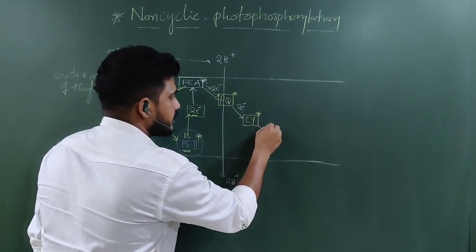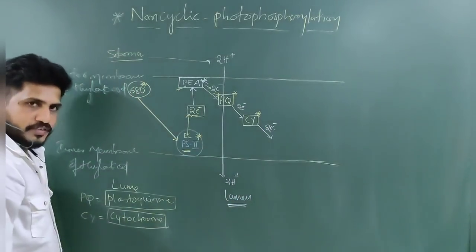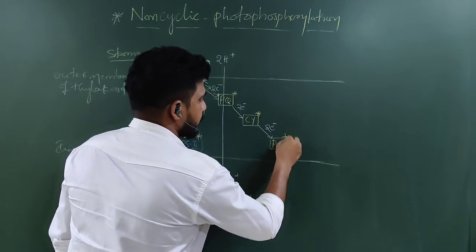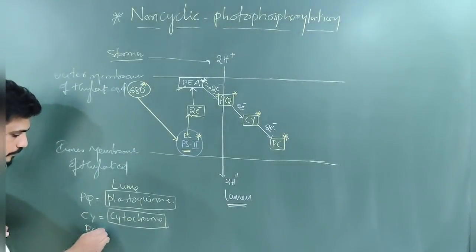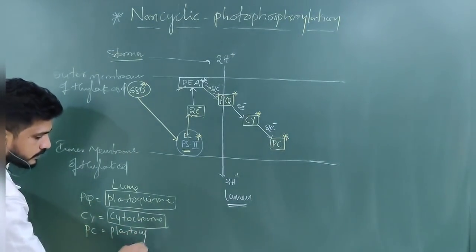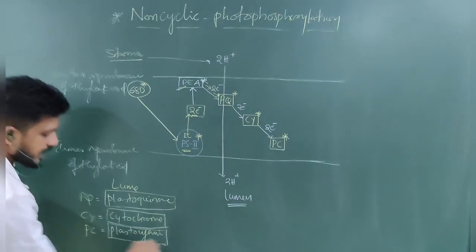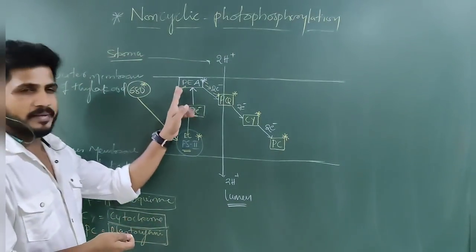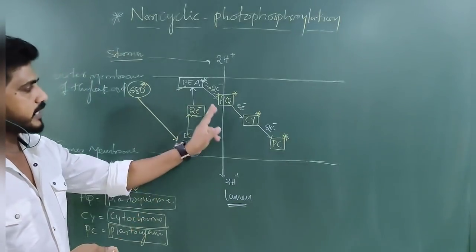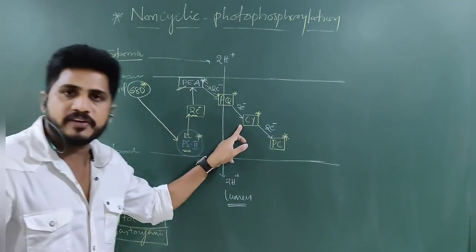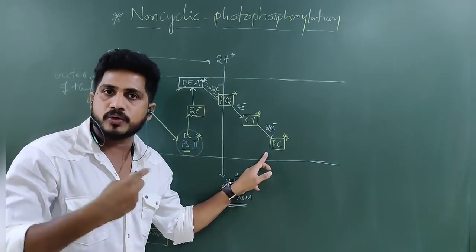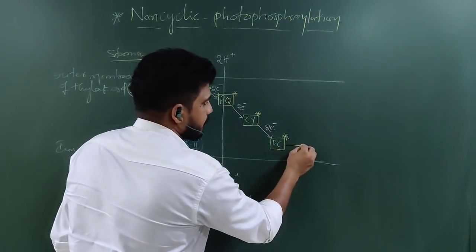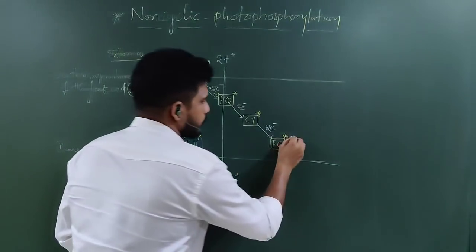From cytochrome, these 2 electrons are transferred to the plastocyanin. This is PC. Now PC is activated. What is PC? Plastocyanin. So plastocyanin is another electron acceptor. There are 3 electron acceptors I introduced. First is the primary electron acceptor, which is in a different category. Next PQ, plastoquinone. Next Cy, cytochrome. Next PC, plastocyanin. Plastocyanin received electrons from cytochrome. Now it is excited.